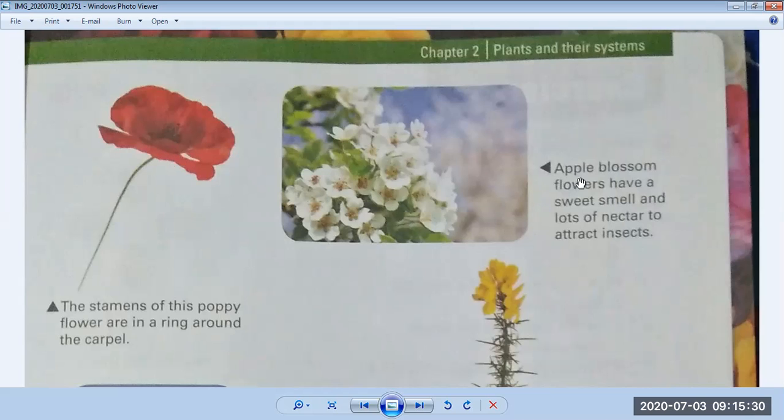Here is another example. This is an apple blossom. The flowers have a sweet smell and lots of nectar to attract insects. So the nectar is produced inside the flower, and many birds and insects will be attracted towards it, and because of that, pollination will happen inside the flower. Pollination means the way in which reproduction is started in the body of a plant.